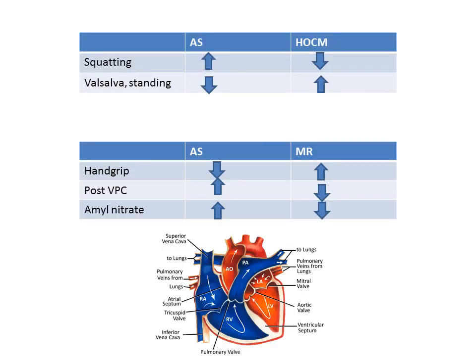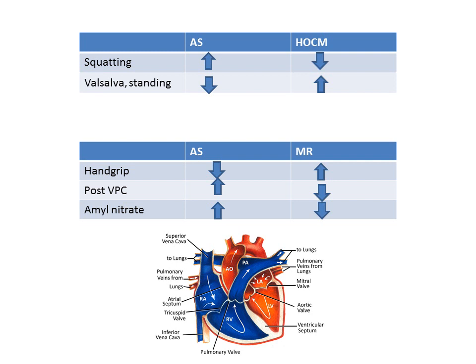This is a table which shows how different maneuvers can be used to differentiate some of the most confusing murmurs. First, between aortic stenosis and HOCM. Squatting increases the murmur of aortic stenosis, whereas it decreases the murmur of HOCM. Valsalva and standing decrease the murmur of aortic stenosis and increase the HOCM murmur.